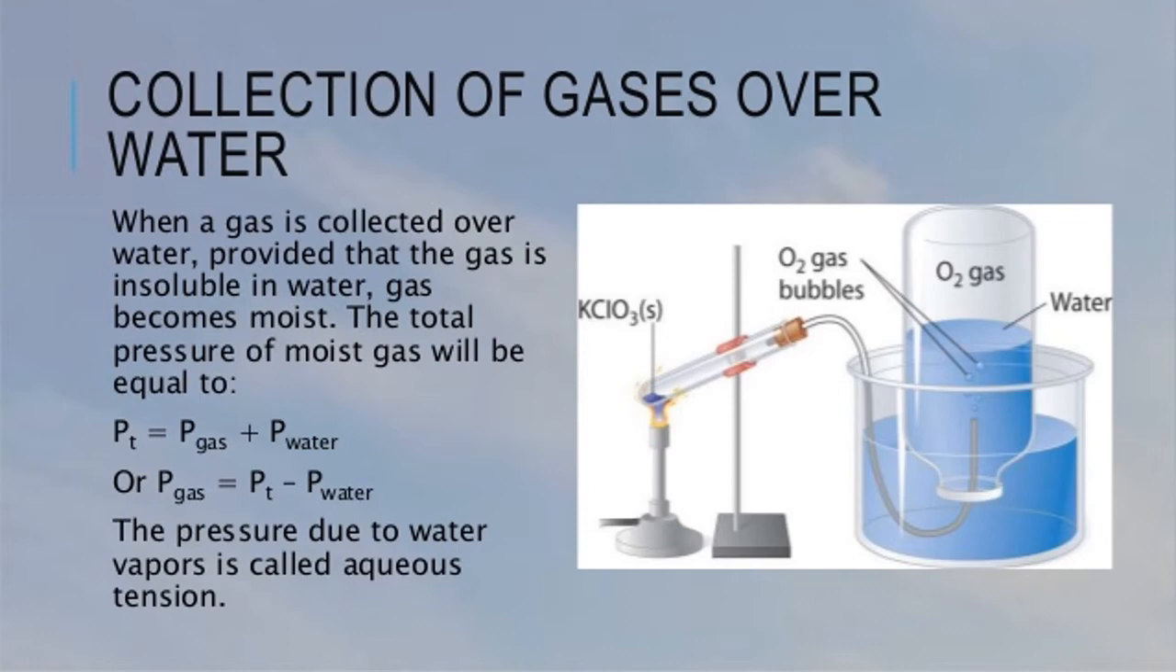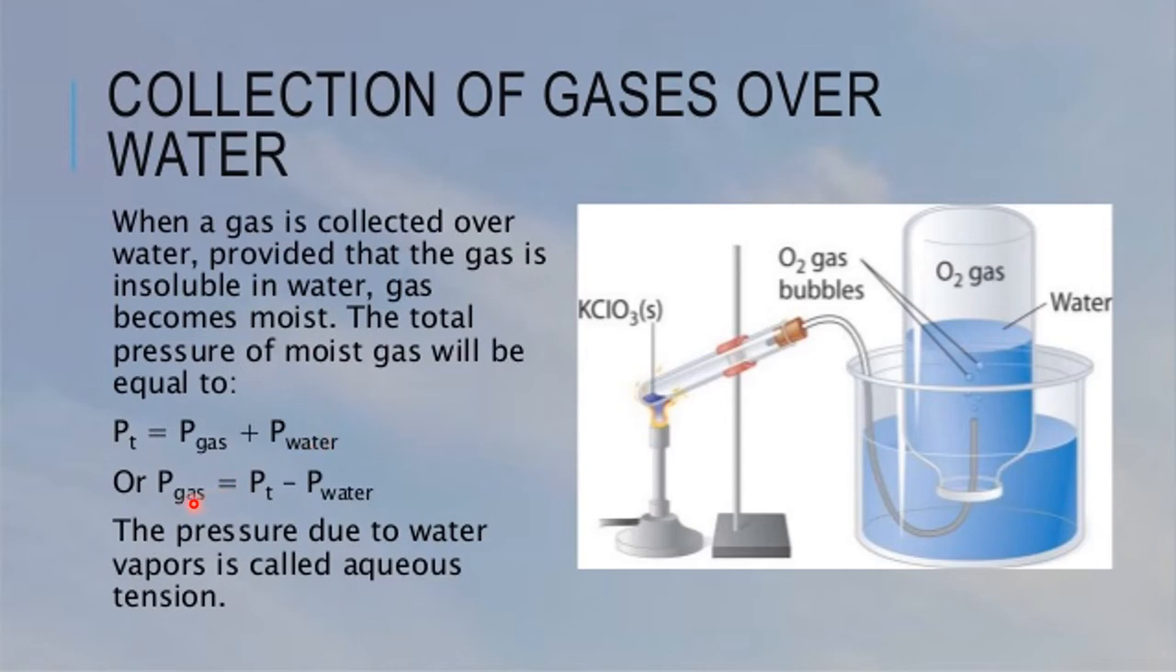So what is tension here? It is one more equivalent word we use for pressure. So the pressure created by the water vapor is called the partial pressure of water, or the aqueous tension. Now here he has collected oxygen gas in the gas jar. What is the total pressure? Total pressure is equal to the pressure of the gas, which gas? Oxygen gas, plus the pressure of the water, which is called aqueous tension.